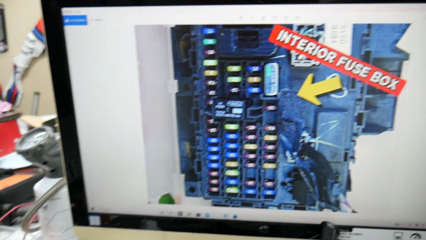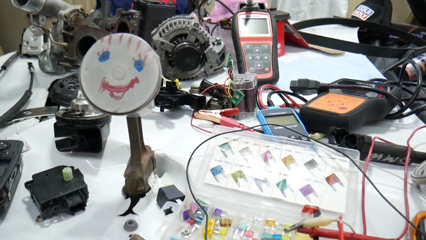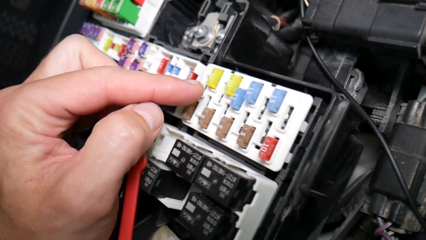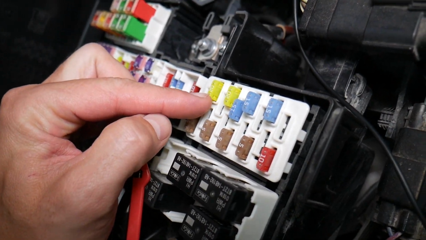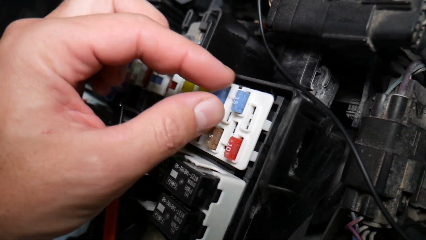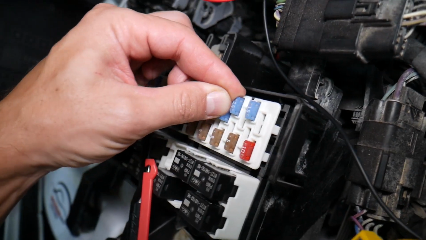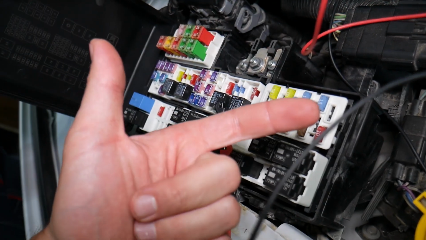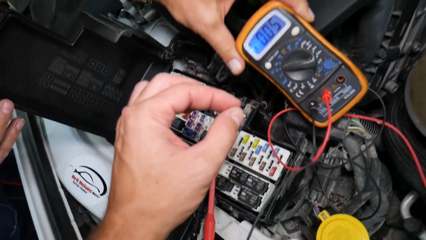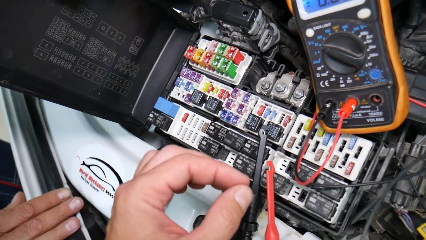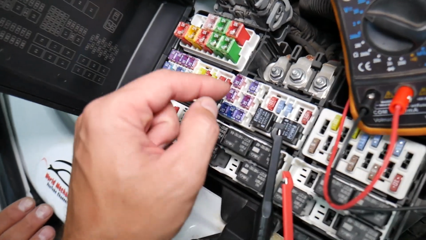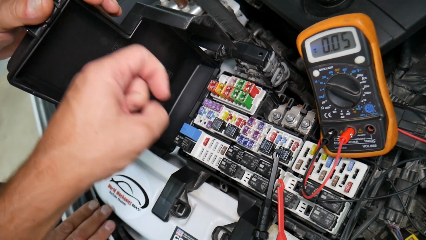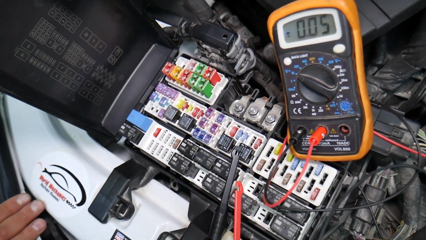Before we continue, let's explain quickly why it's always a good idea to test fuses and relays. So let me explain why it's super important, guys, to test fuses. Fuses, not often you can see if they're burnt or they're good. Sometimes they may seem perfectly fine, you think it's a good fuse, you put it back in and you end up spending money and time on parts and problems that do not exist, guys, when all you had to do was test your fuse, find out it's bad, replace it, fix your problem. So we will have a video on how to test a fuse, different kinds of fuses, and how to test relays, guys. We're going to put the link in the description of the video below, specifically to that video.